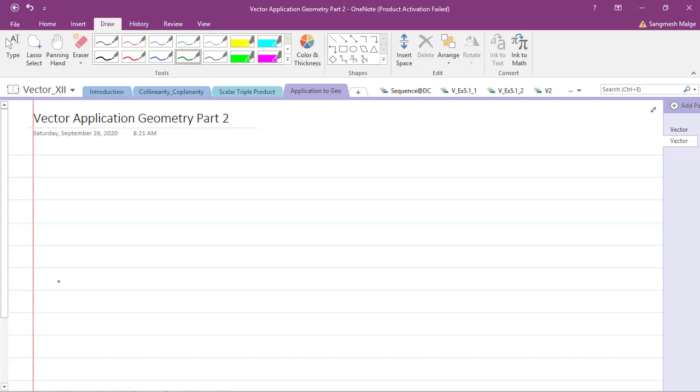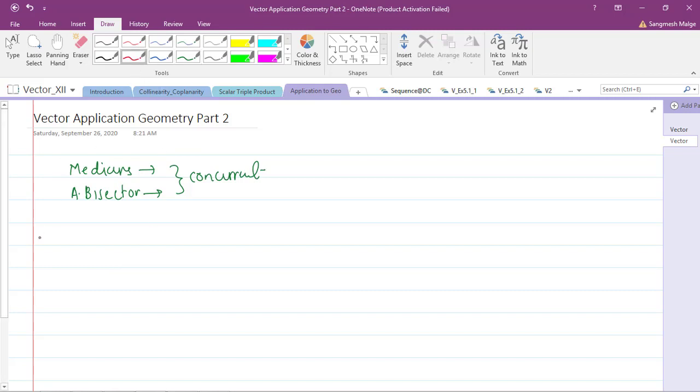So in the last class we have seen the vector application geometry part 1. In that we proved that the medians of a triangle are always concurrent, as well as the angle bisectors are also concurrent, using the vector application. Using the vector notations, we have proved that the medians of a triangle and the angle bisectors of a triangle are concurrent. Okay, so we'll continue this application to the geometry part 2.